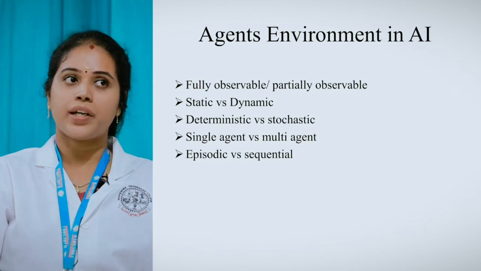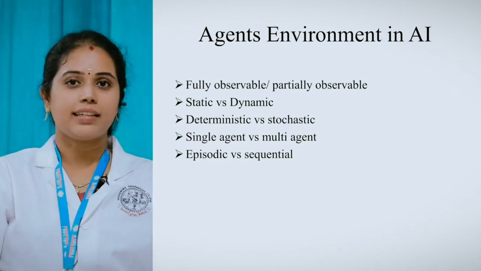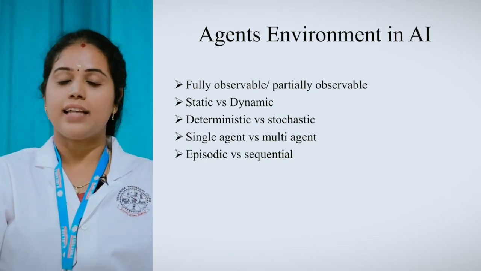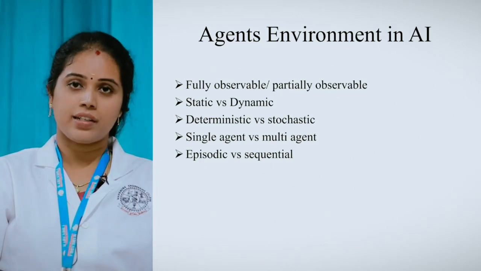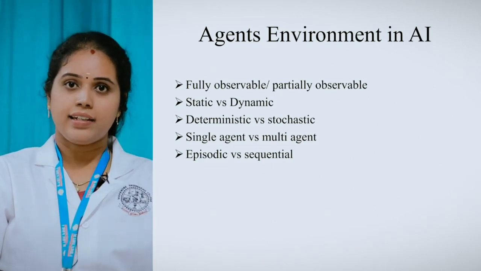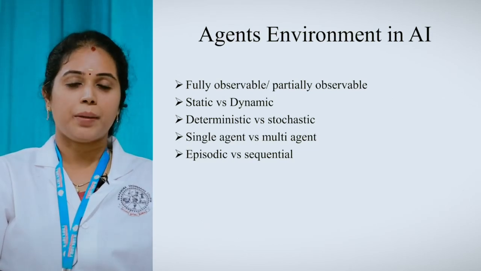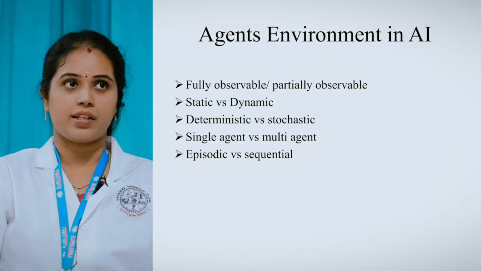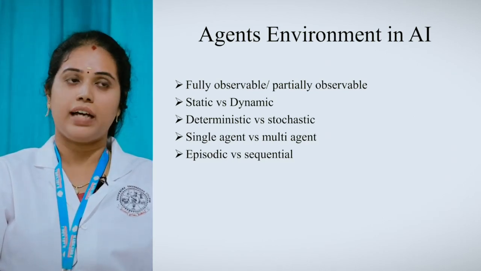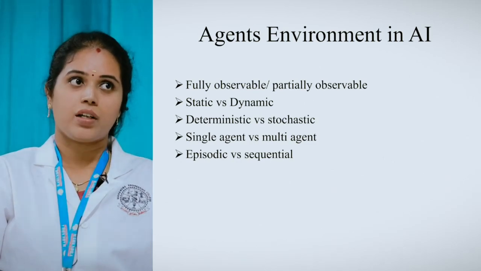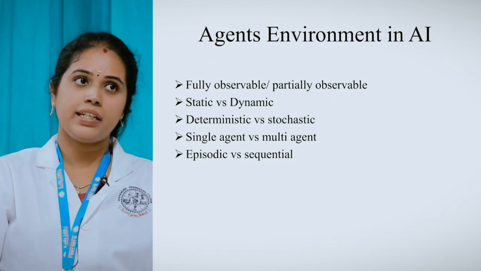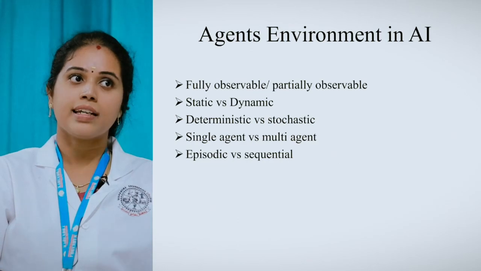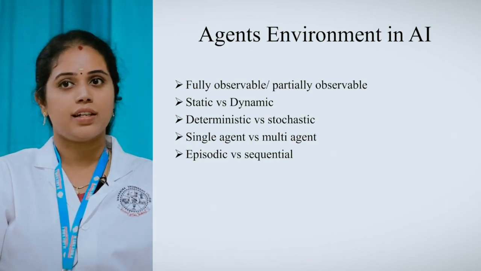The final one is episodic versus sequential. Episodic is nothing but an agent can do one shot of action. That is said to be episodic. There is no feedback at all. Okay. In sequential, if you want to know the next state, you have to keep the past memory. From that past memory, you are going to find the next state. That is said to be sequential. So till now we have seen a lot of features of the environment in the view of the agent. What are they? They are fully observable, partially observable, static, dynamic, deterministic, stochastic, single agent, multi-agent, episodic versus sequential.